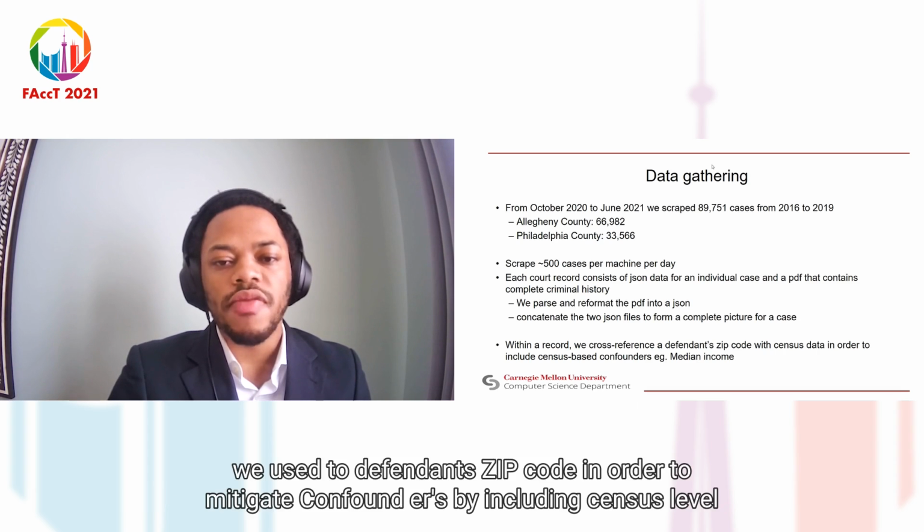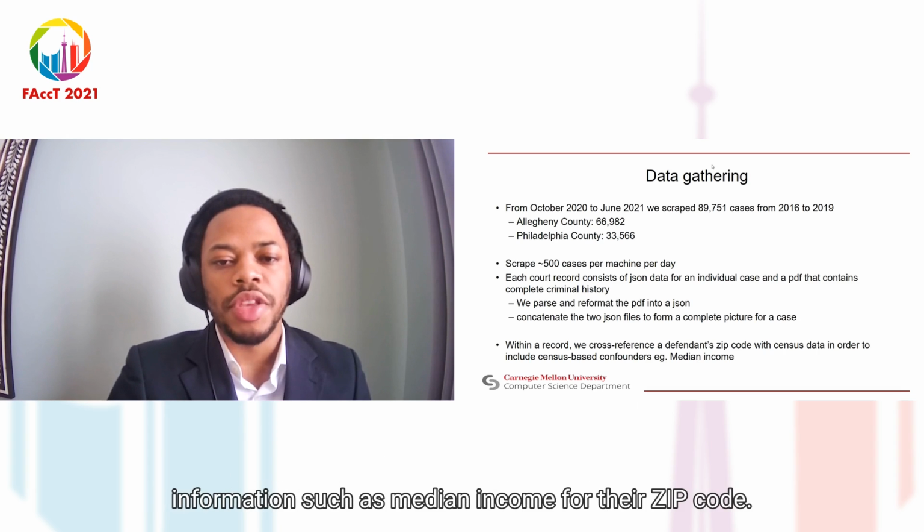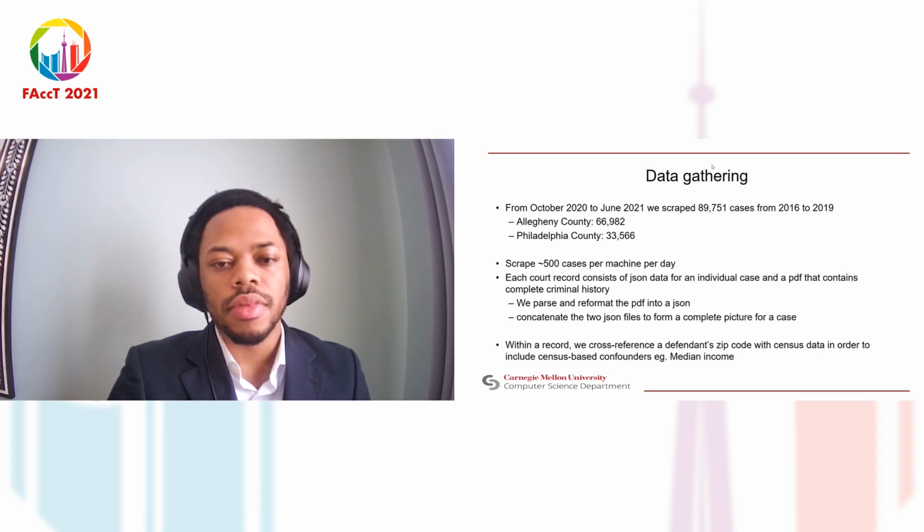Additionally, we used the defendant's zip code in order to mitigate confounders by including census-level information, such as median income for their zip code.